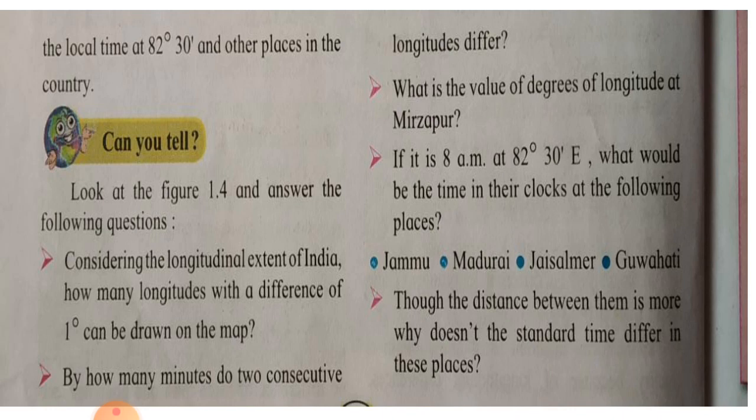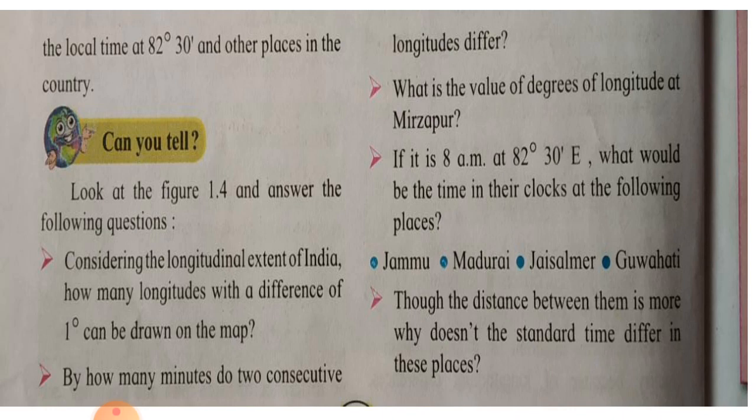Jammu, Madurai, Jaisalmer, Guwahati. The answer. If it is 8 am at 82 degree 30 E, it would be 8 am in their clocks at the places Jammu, Madurai, Jaisalmer and Guwahati.